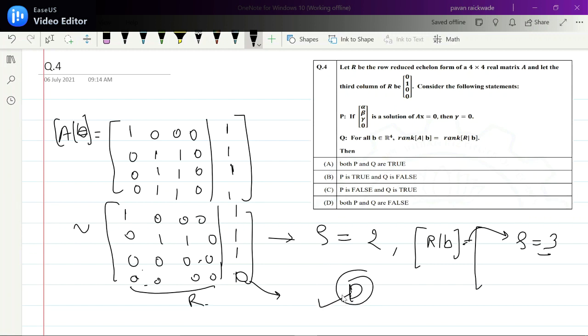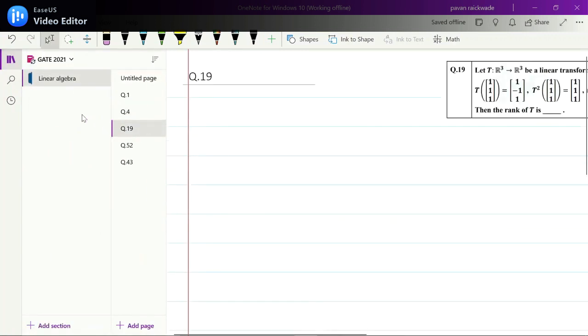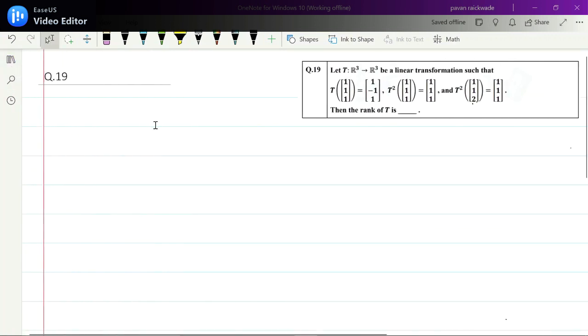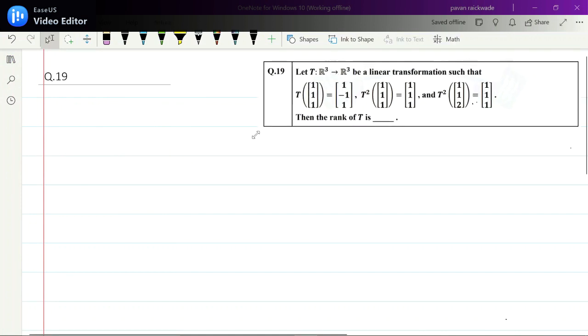Okay, so let's move to the next question. Number 19 here. Let's see what we have to find. Question number 19 is on your screen. Let T be the linear transformation from R3 to R3, and some information is given, and on its basis we have to find the rank of T. Okay.